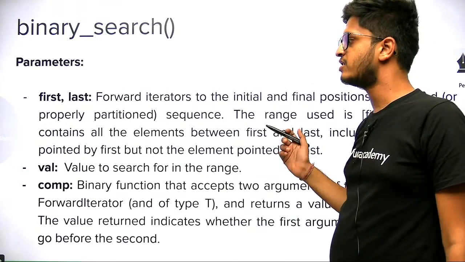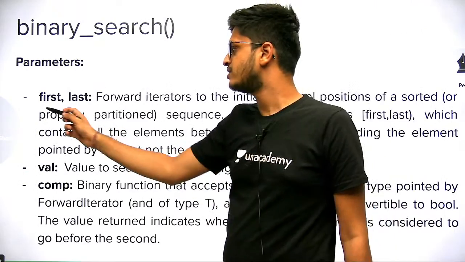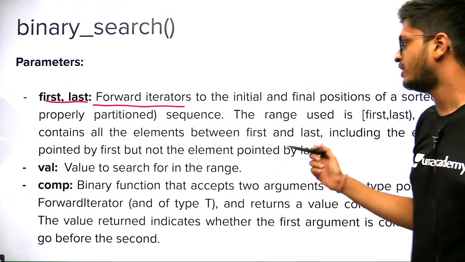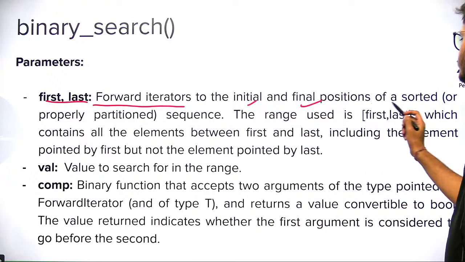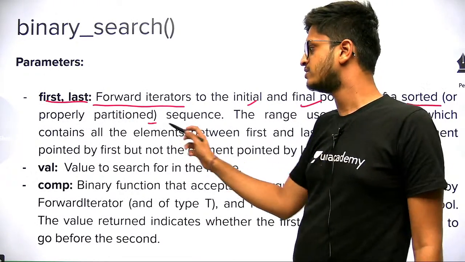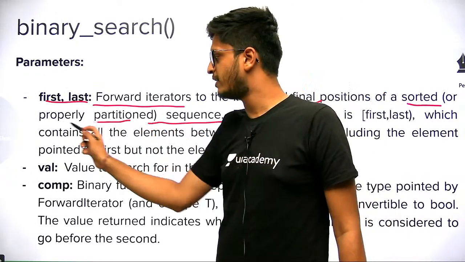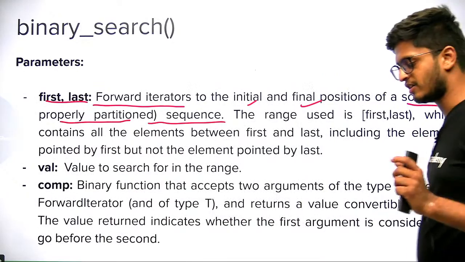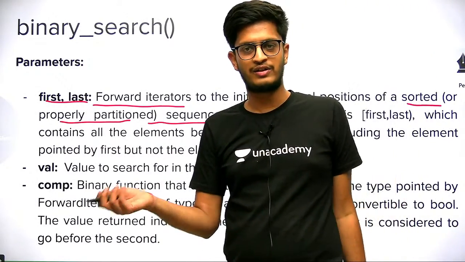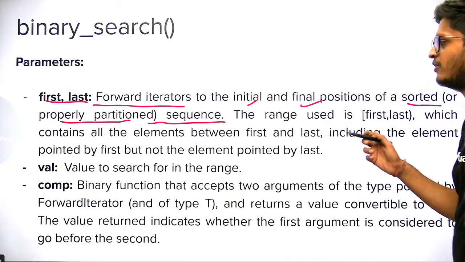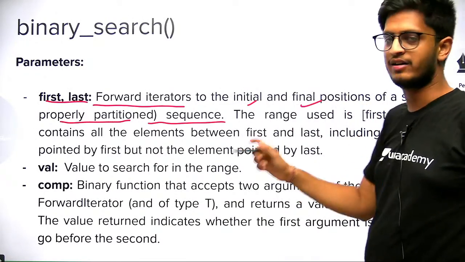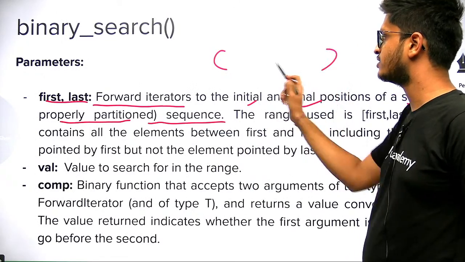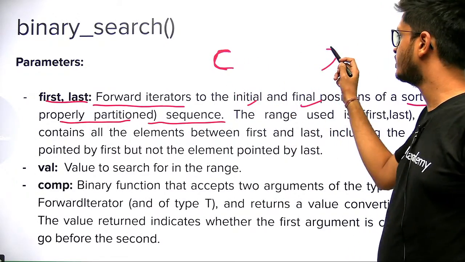So this is our binary search function, and it has 2 parameters, first and last. First and last should be forward iterators to the initial and the final position of the sorted or properly partitioned sequence. You can skip this properly partitioned thing for now. You can think of it this way: the sequence should be sorted, and you have to pass the initial and the final position as iterators. It will search everything between these 2 iterators, including the first iterator and not including the last iterator.